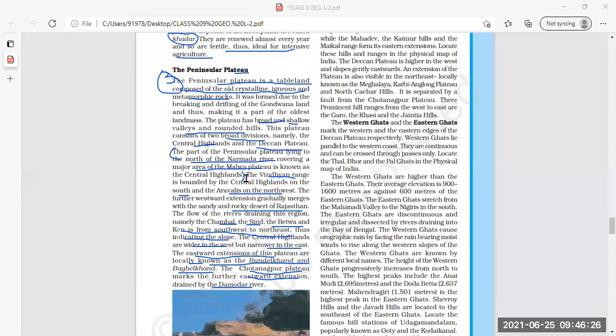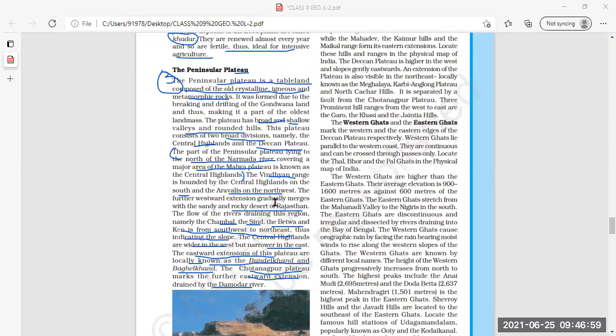The first is the location of the Central Highlands. It is a part of the Peninsular Plateau lying to the north of the Narmada River, covering a major area of the Malwa Plateau, and it is known as the Central Highlands. So this is the location of the Central Highlands: it is a part of the Peninsular Plateau, lying to the north of the Narmada River. The major area of the Malwa Plateau is called the Central Highlands.